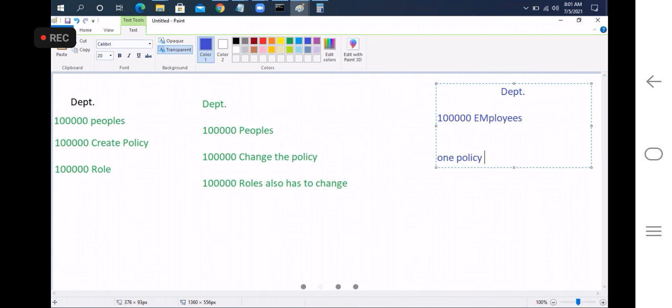It will not take more than 5 minutes. Okay, no company will give permissions for AWS to all these 1 lakh people at once. They will give stage by stage. So accordingly we will create roles.